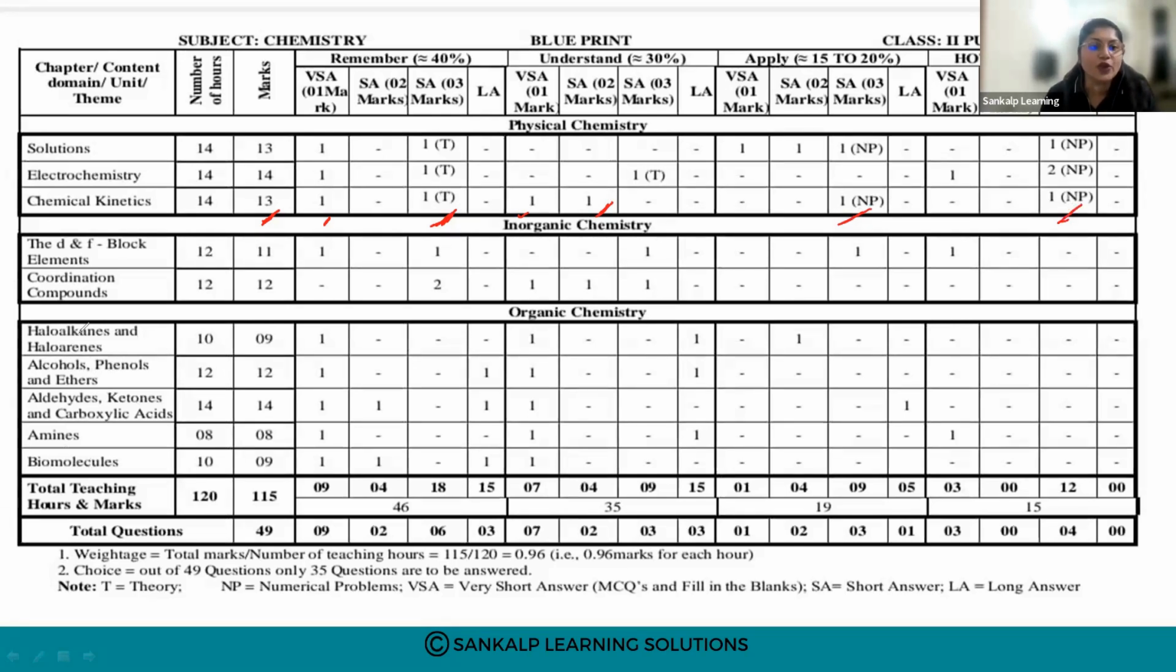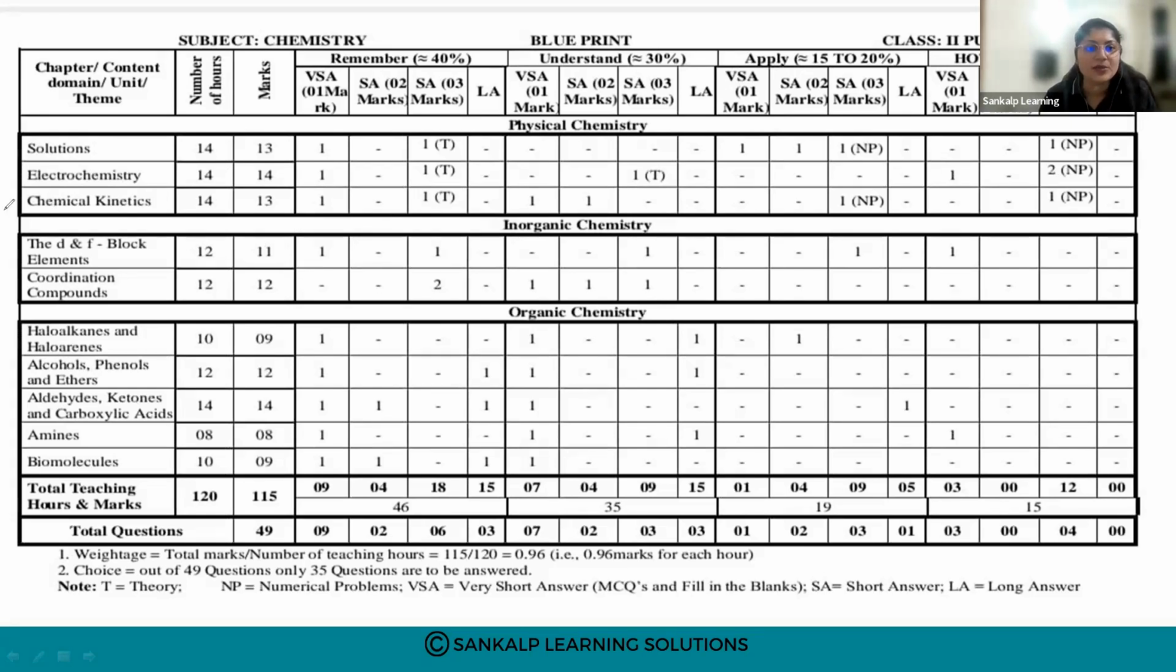So in your physical chemistry there are 3 chapters: solutions, electrochemistry, and chemical kinetics. From these 3 chapters you will get 6 numerical problems. So this is the weightage from your physical chemistry.